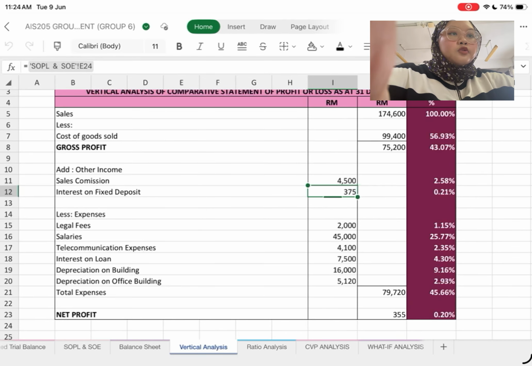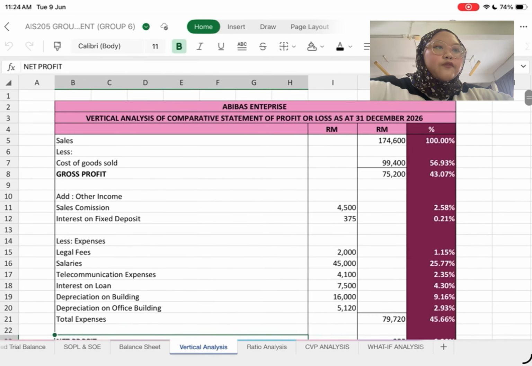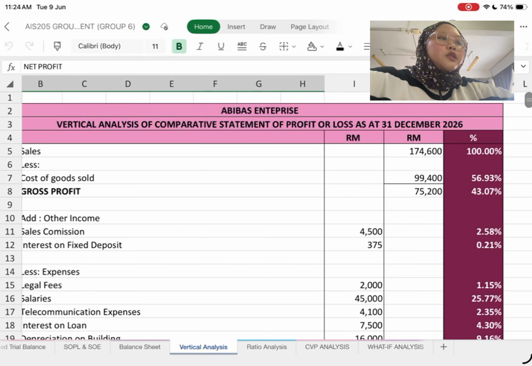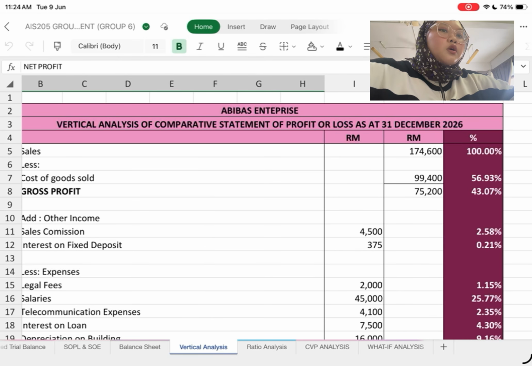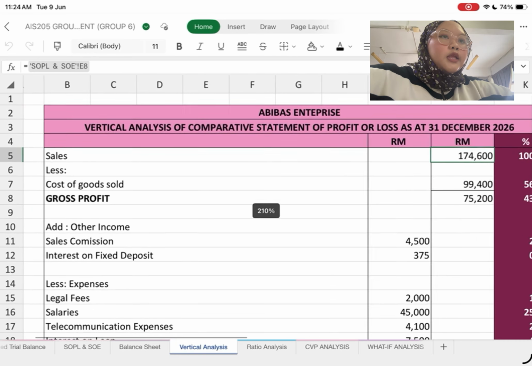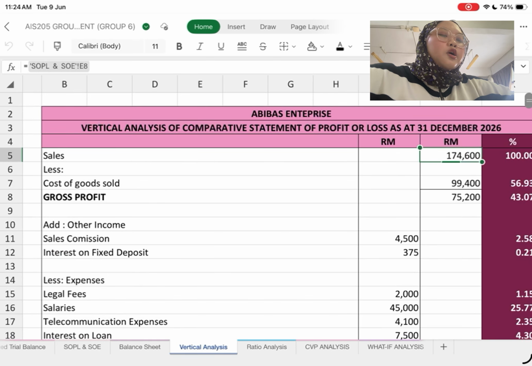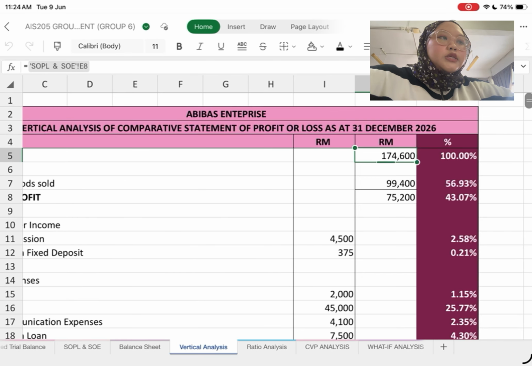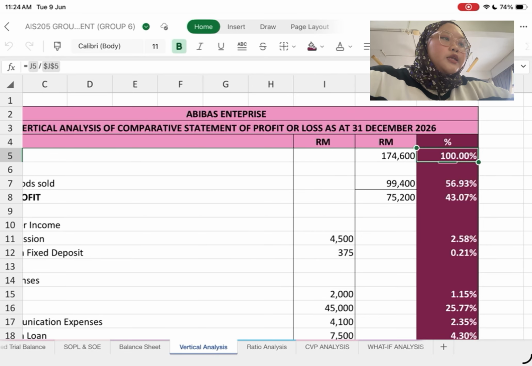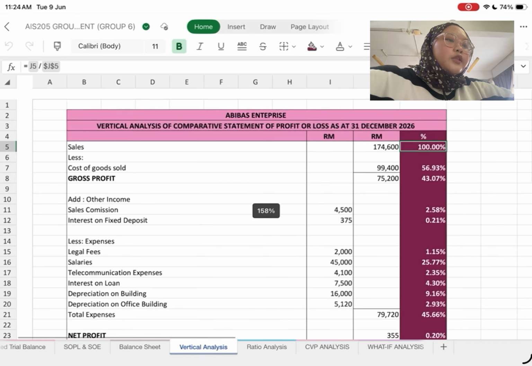Okay, so I want to present about Abibas Enterprise vertical analysis of comparative statement of profit or loss as at 31 December 2026. We use the formula for the sales RM, SOPL and SOE, E8, and for the percentage, we also use the formula which is J5 slash $J$5, and we can just drag it until the bottom to get the answer for all of this.